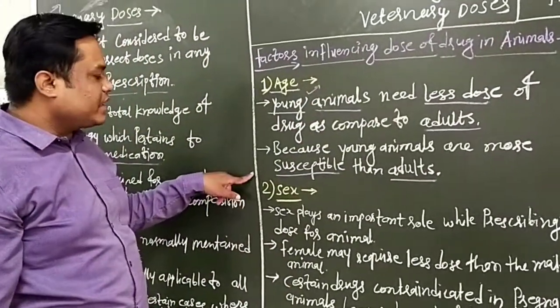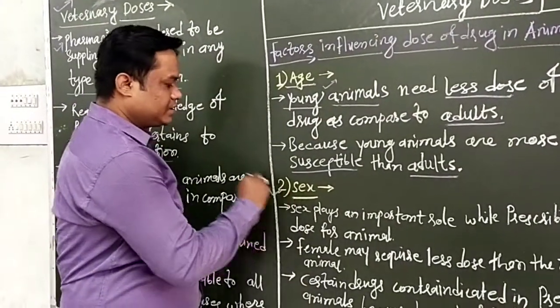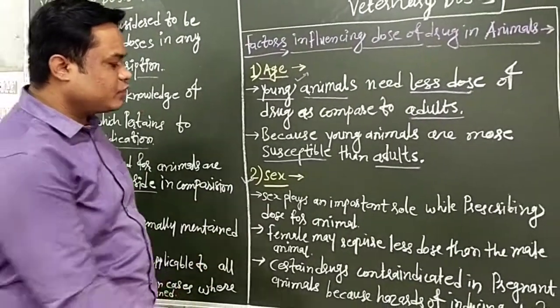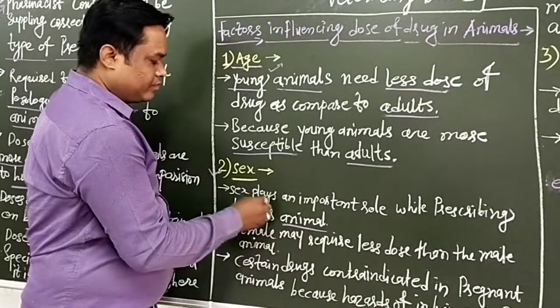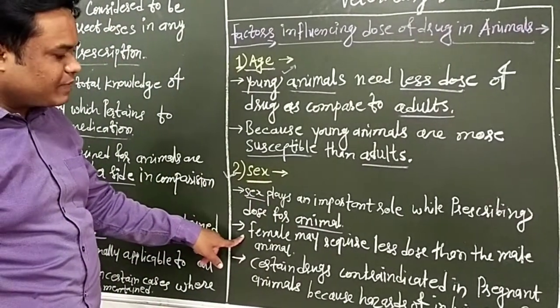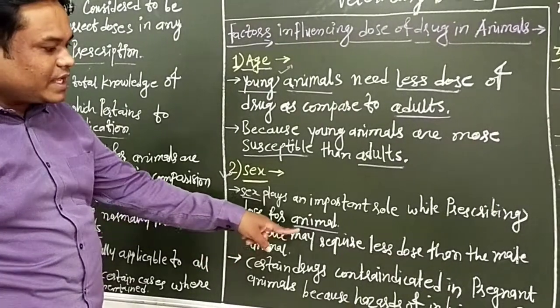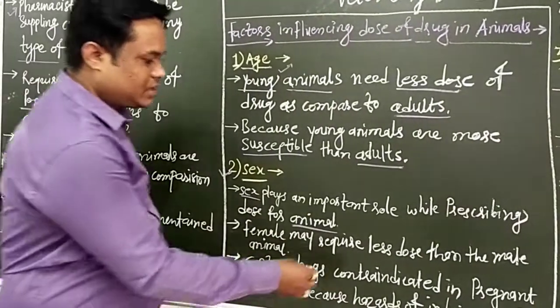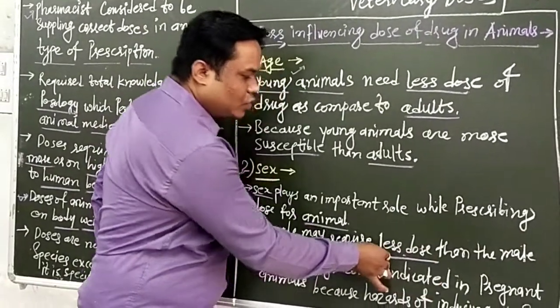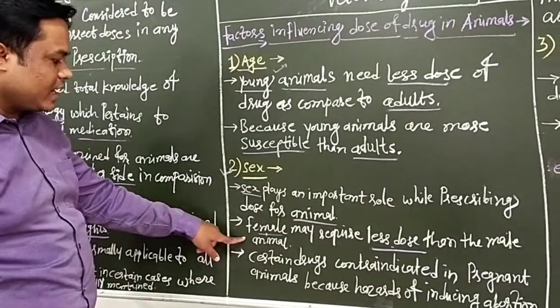Then the next factor is sex. Sex plays an important role while prescribing the dose for animals. For example, females may require less dose than males in animals.